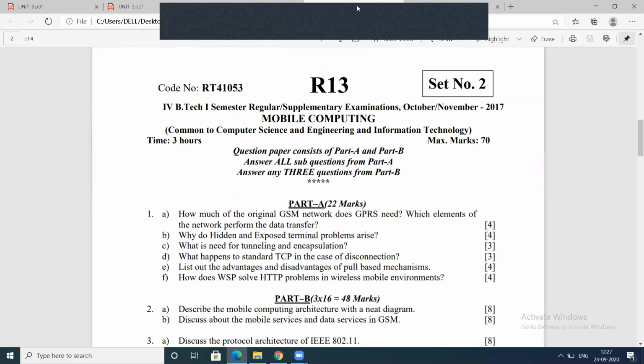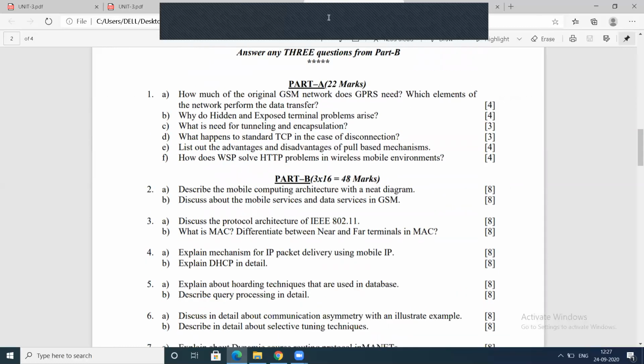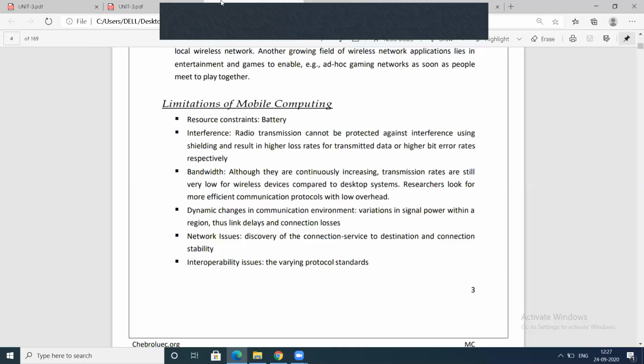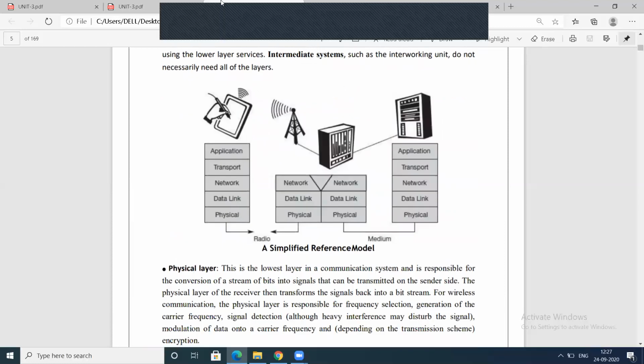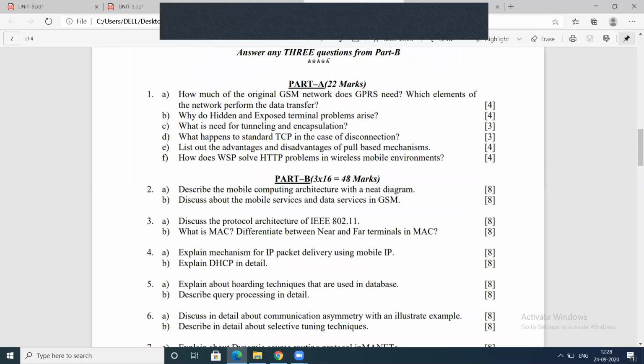Moving to the next set. Describe the mobile computing architecture with a neat diagram. For mobile computing architecture, you need to write the layered architecture. Already so many times I told you, you need to write the layered architecture. You need to write here the simplified reference model. This is the mobile computing architecture.